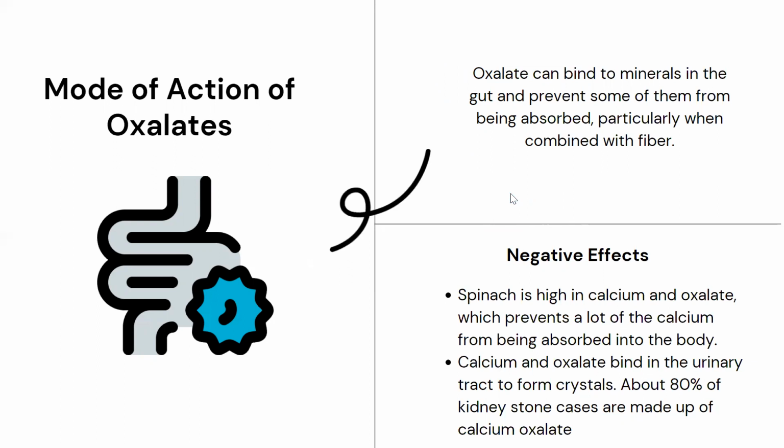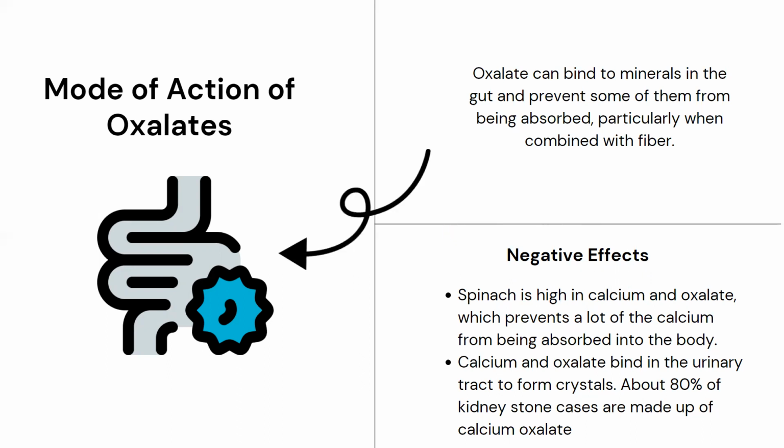Spinach, as you all know, is really high in protein and calcium. Calcium is our concern, because it is required for proper functioning of our body, right? But the oxalates also present in spinach bind to this calcium and prevent its absorption. Second point, calcium and oxalate bind in the urinary tract to form crystals. So the major issue they can cause is kidney stones.